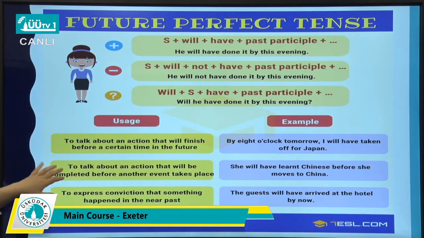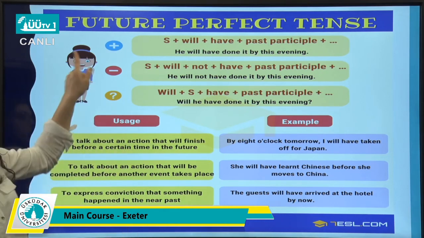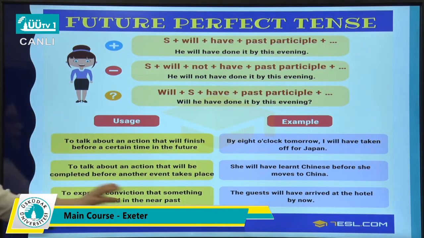Or when you're talking about an action that will be completed before another event takes place. So one action is going to be completed, then another action happens in the future, then you can use future perfect tense, as in she will have learned Chinese before she moves to China.